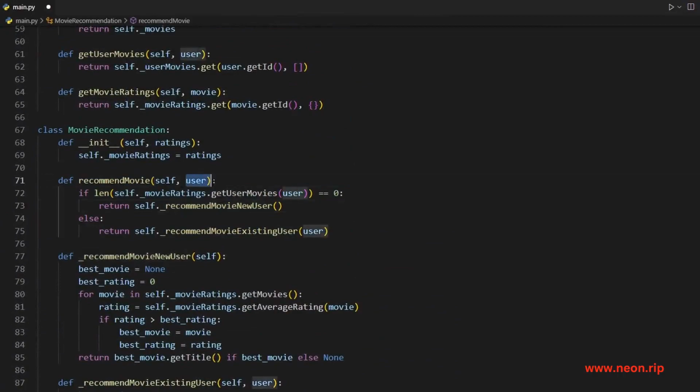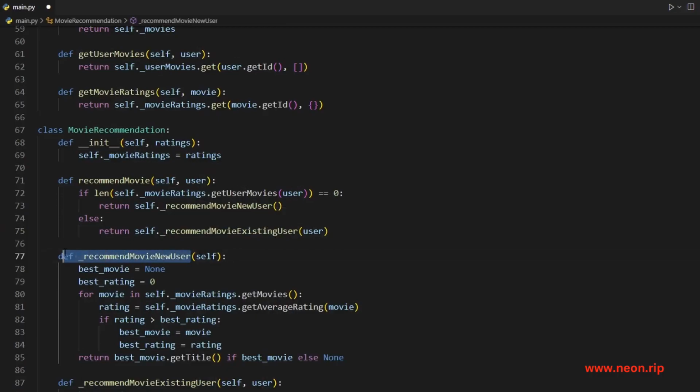we need to know if this user has seen any movies yet. We can do that by checking our movie ratings register, getting the list of movies that user has seen. If the length of it is 0, then we need to recommend a movie based on this being a new user. Otherwise, we would recommend to an existing user, and we're going to handle both of those differently.